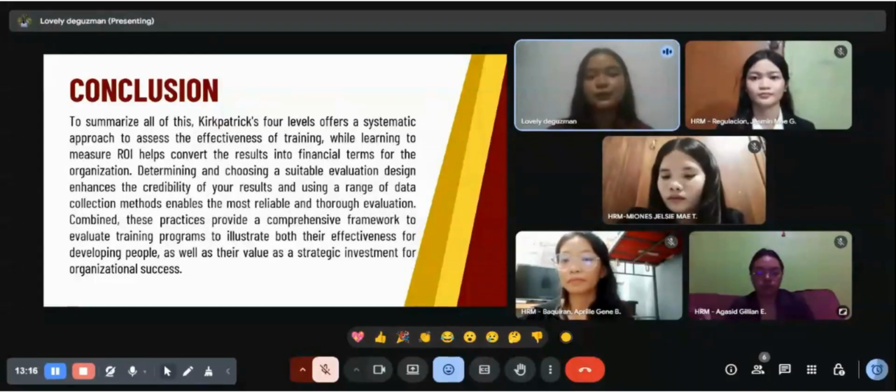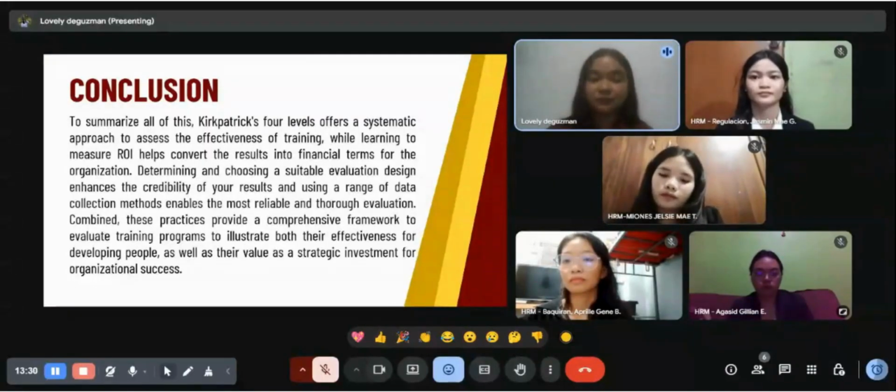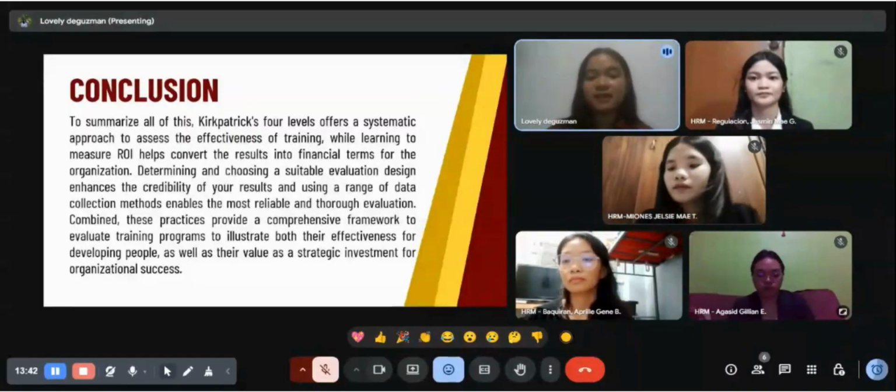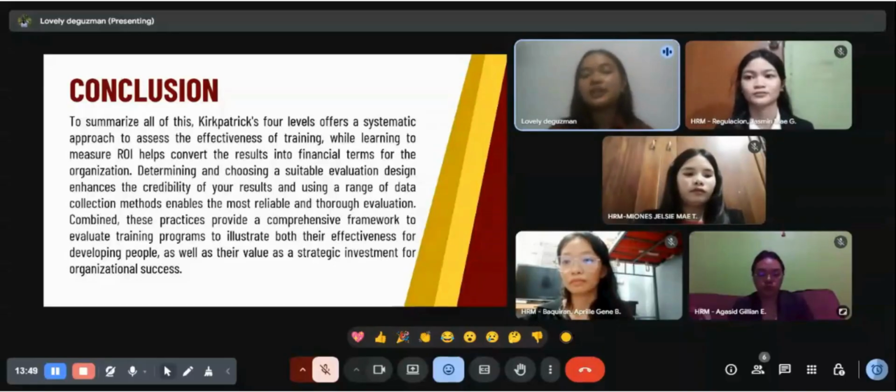Determining and choosing a suitable evaluation design enhances the credibility of your result, and using a range of data collection methods enables a reliable and true evaluation. Combined, these practices provide a comprehensive framework to evaluate training programs to illustrate both their effectiveness in developing people as well as their value as a strategic investment for organizational success.